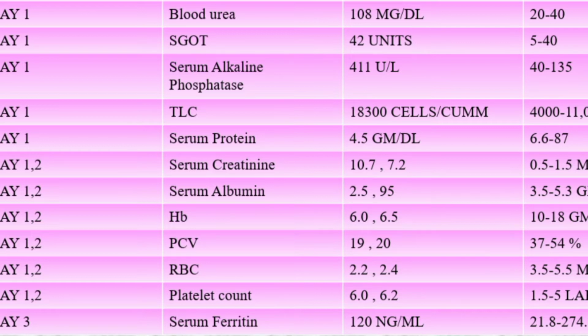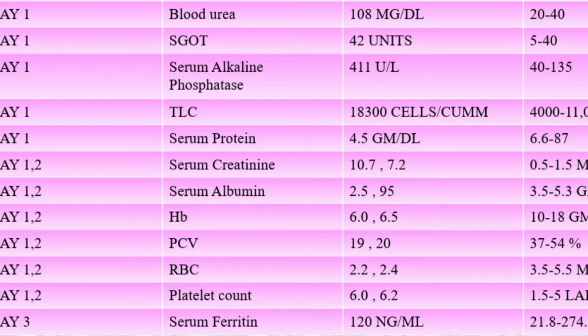But here the patient does not have any malignancy, so we can estimate it as an anemic condition. The full form of PCV is packed cell volume. It is also decreased, which indicates a deficiency of RBCs or hemoglobin, so it is also anemic.